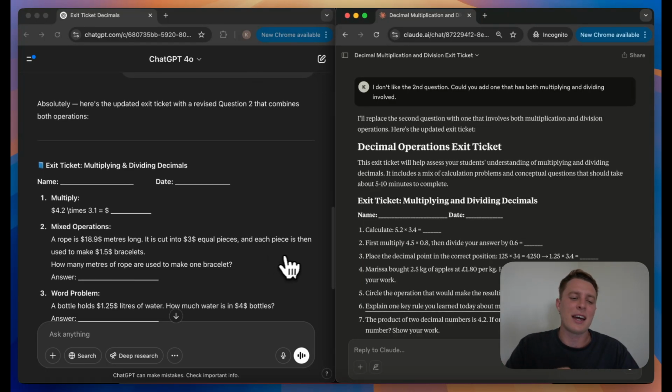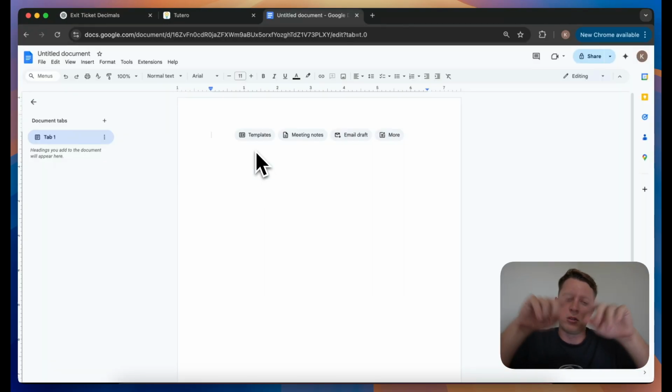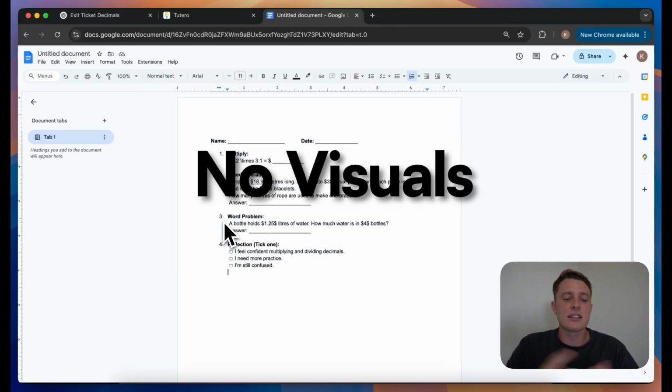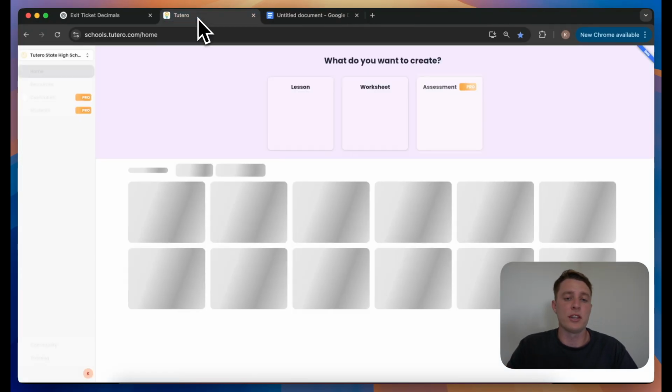There are 2 things that are kind of frustrating for teachers though. The first being the formatting. I still have to take these questions, copy and paste them over to a Word document, put them in an exit ticket format, and then print them for my students. It's not something I can directly use immediately. And secondly, it doesn't have visuals. For some concepts, that may not be a big deal, but if you're teaching something like measurement or angles, you will need those visuals. I'm gonna quickly show you a tool that does have those features.